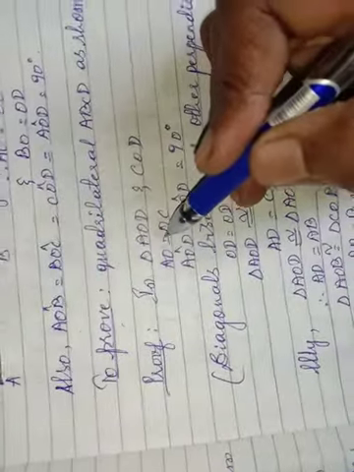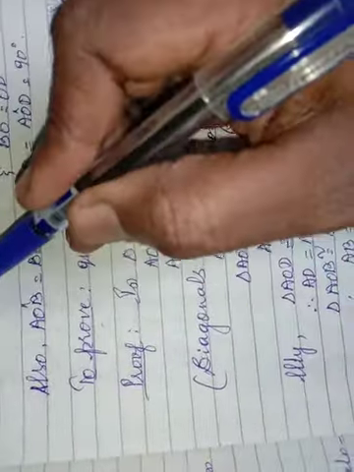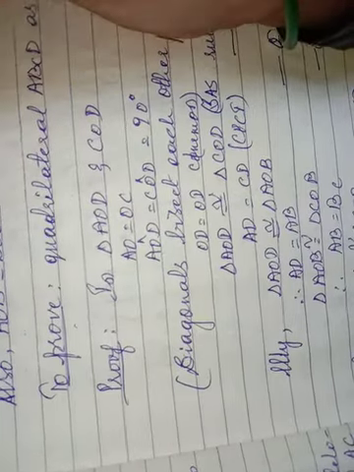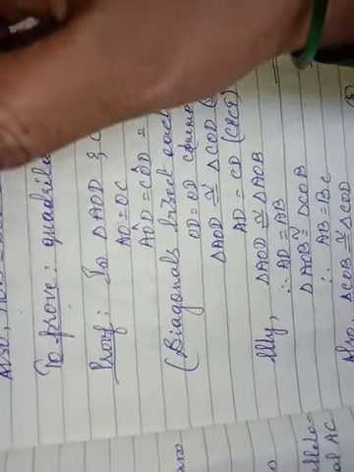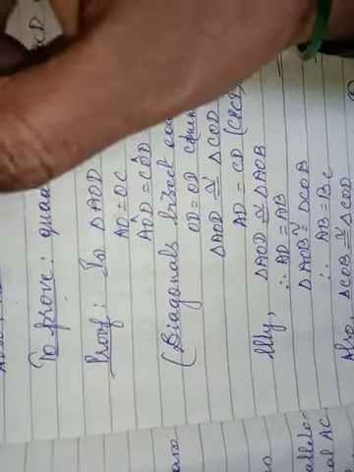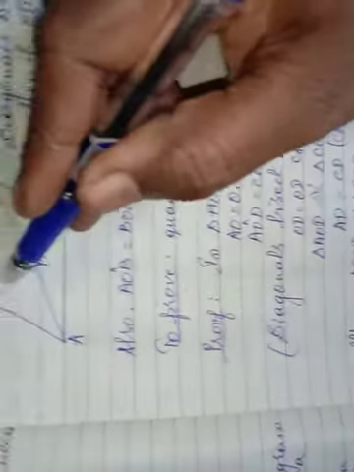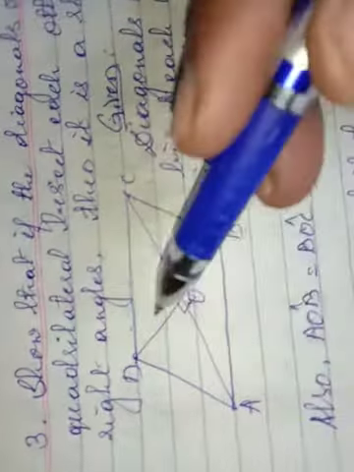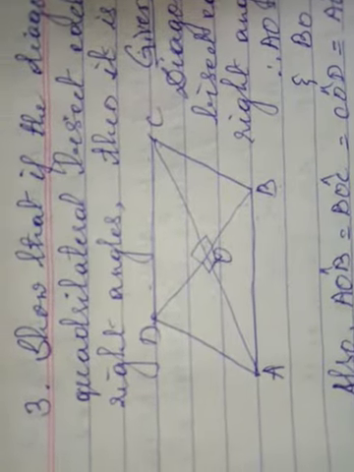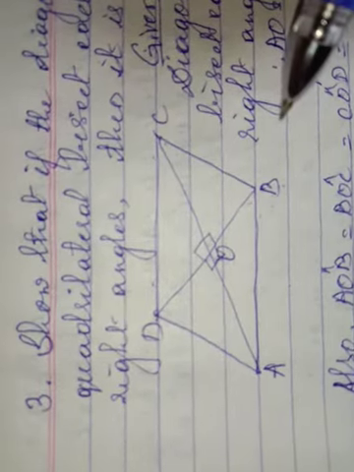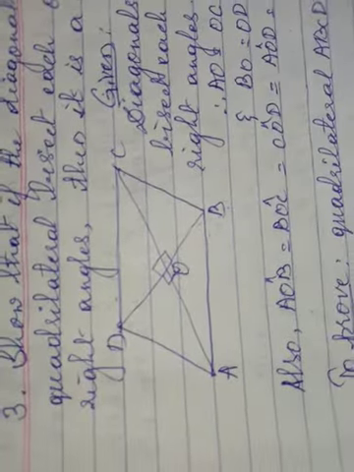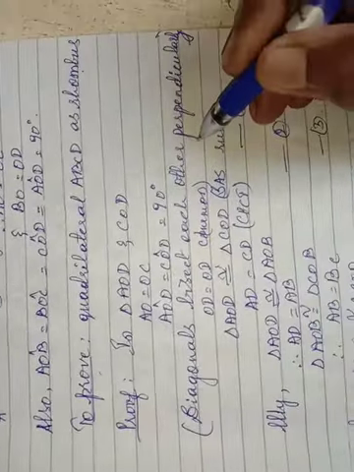Proof. Let us take two triangles AOD and COD. In these two triangles, AO is equal to OC. Angle AOD is equal to angle COD, that is equal to 90 degrees, as the diagonals bisect each other perpendicularly.